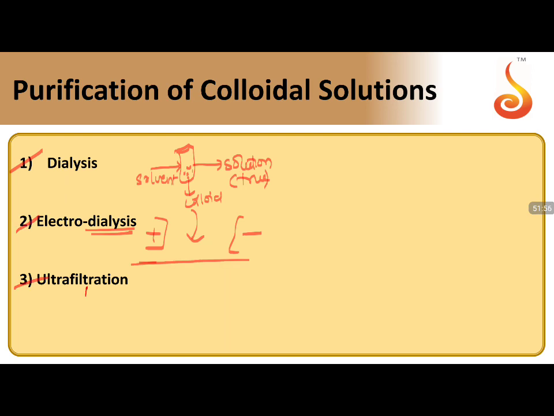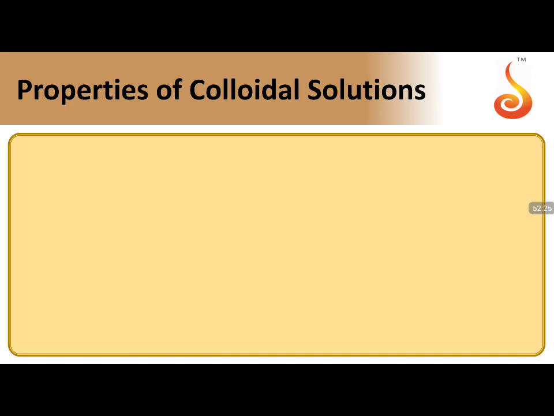And ultrafiltration. If you take a collodion solution and a filter paper dipped in it, you will make ultrafilter paper. The ultrafilter paper is used for separating the colloidal range particles, which cannot penetrate through the pores of that ultrafilter paper, and it is used to separate true particles from colloidal particles.